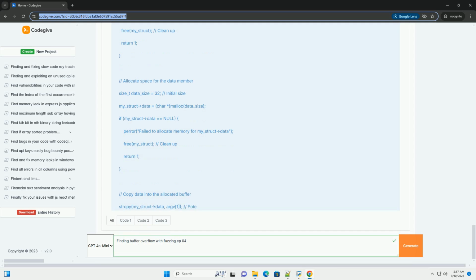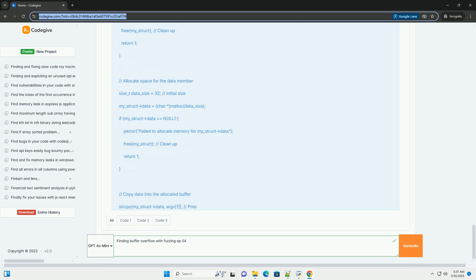Important considerations for these examples: input seeds. Start with simple input seeds. For strcpy_overflow, an empty file in the input directory is fine. AFL will mutate it. For the configuration file example, seed the input directory with a minimal, valid configuration file.